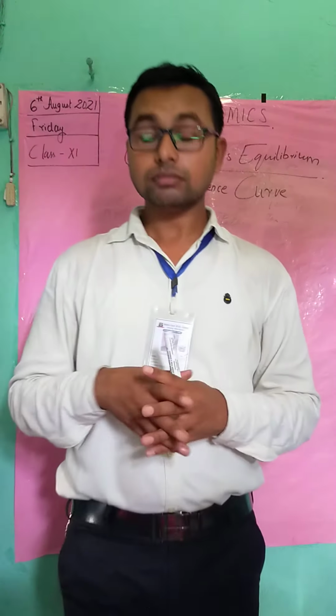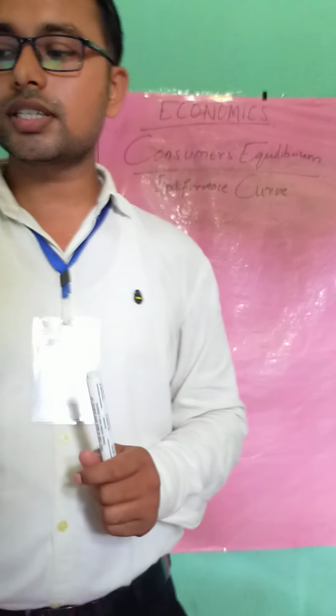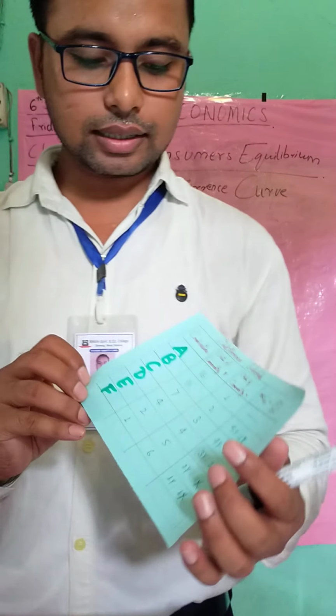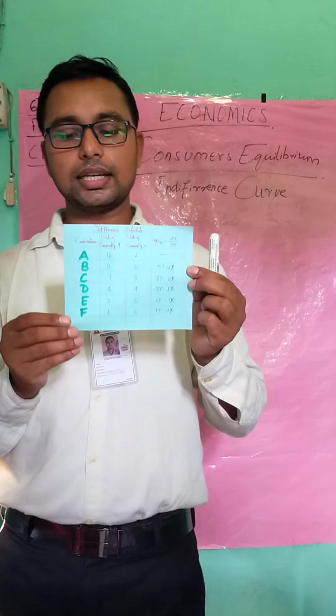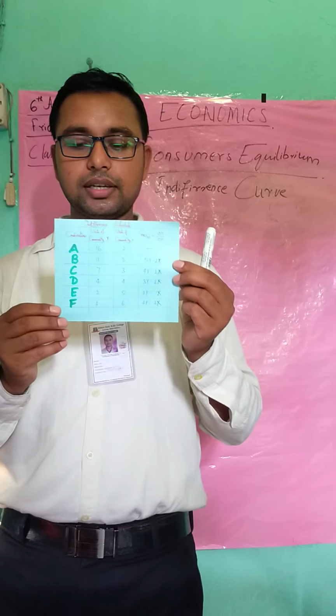So what is an indifference curve? With the help of a picture we will understand it. See, students, firstly have a view on it. If it is visible, I would like to explain here.